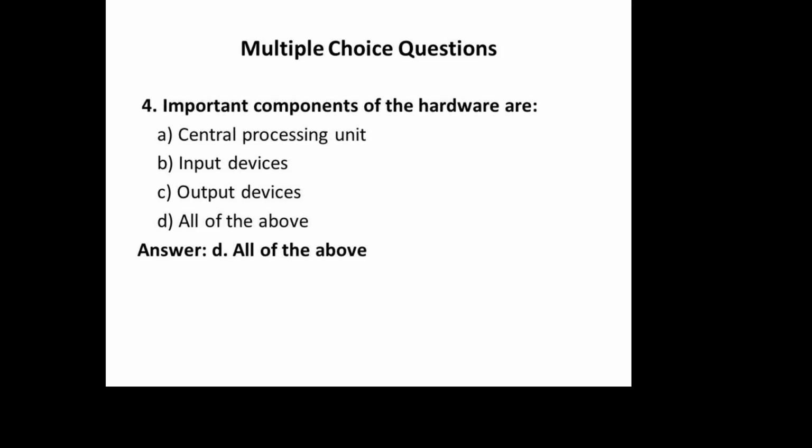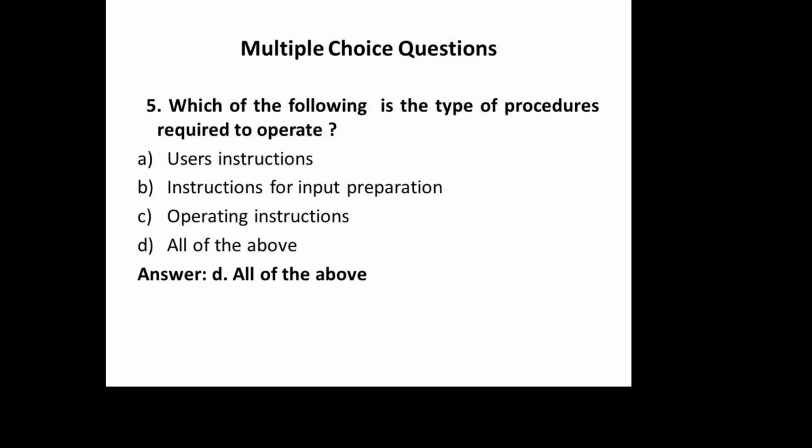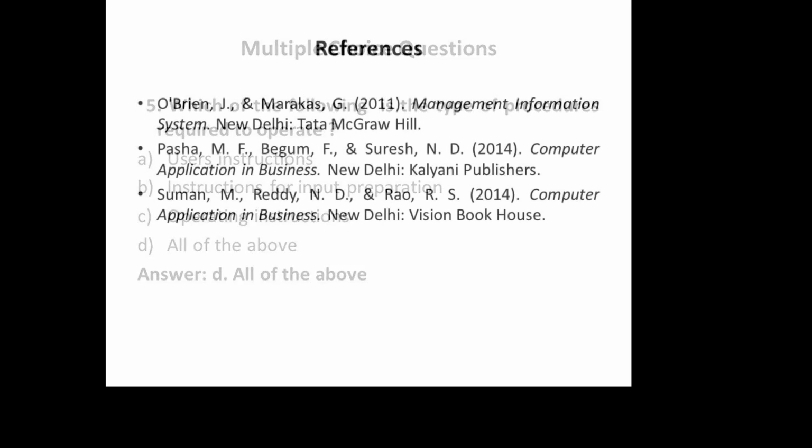Next, the fourth multiple choice question: important components of the hardware are CPU, input, output device. All these are correct. So all of the above is the answer. Which of the following is a type of procedure required to operate? All of the above: instructions for input preparation, operating instructions. So all of the above is the answer.